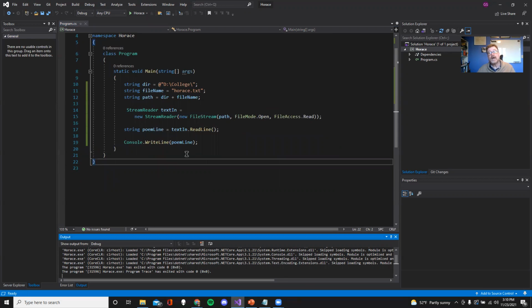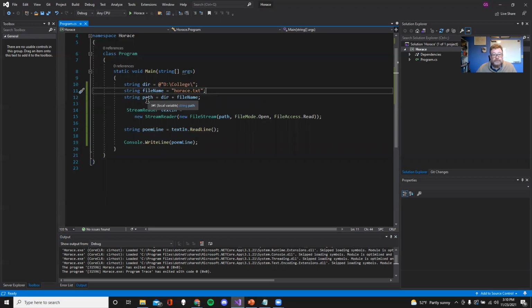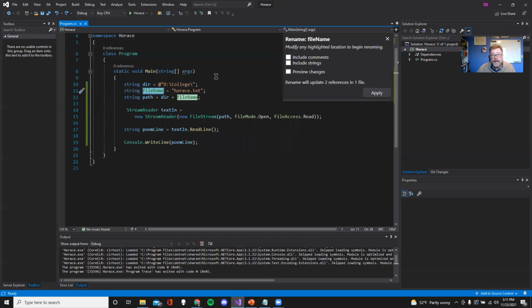Awesome. Now let's go ahead and do a write. So to do a write, I can't really read and write from the same file, so I think I'm going to start changing my mind now. I'm going to say that the I file name is going to be Horace. Now, file name is used in only one other spot, but this is kind of a neat trick. I'm going to right click on this, rename. It's going to say, do you want to rename it in all these different spots? Which currently is only 2. I'm going to say, yes, I do.